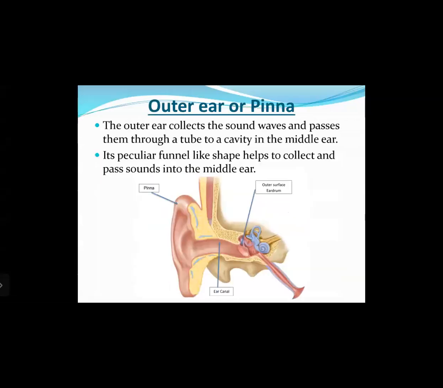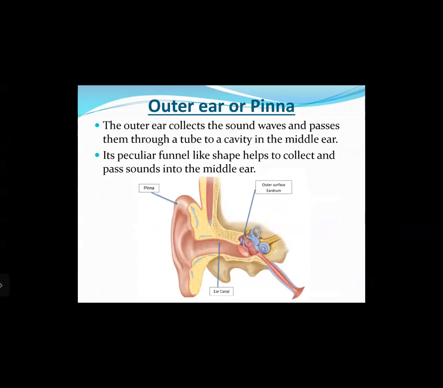Okay, then let us see the three parts in detail. The outer ear or pinna. The outer ear collects the sound waves and passes them through a tube to a cavity in the middle ear. Its peculiar funnel-like shape helps to collect and pass sounds into the middle ear. So as I've told you before, the function of the outer ear, that is the pinna, is to direct the sound waves coming from different directions into the cavity of the ear.